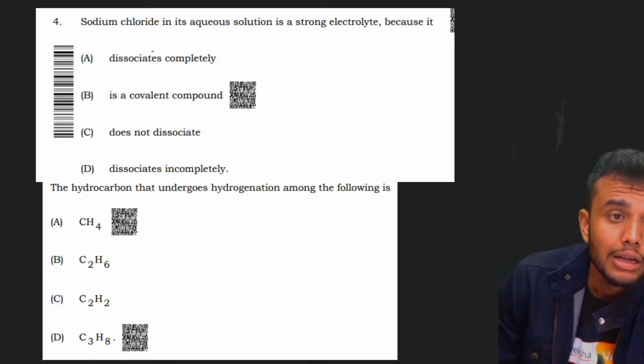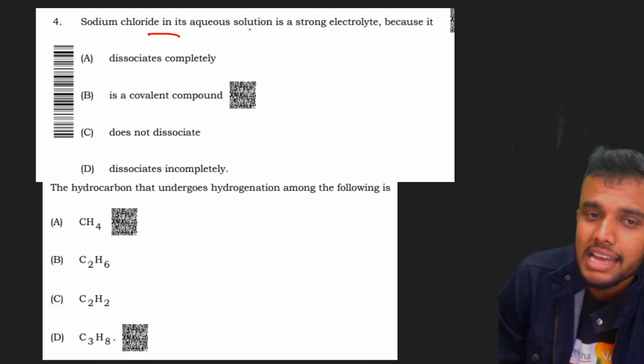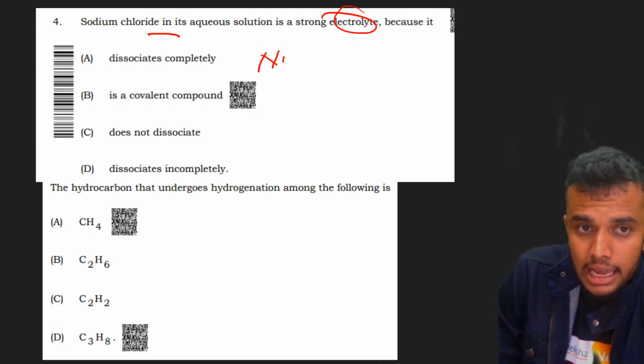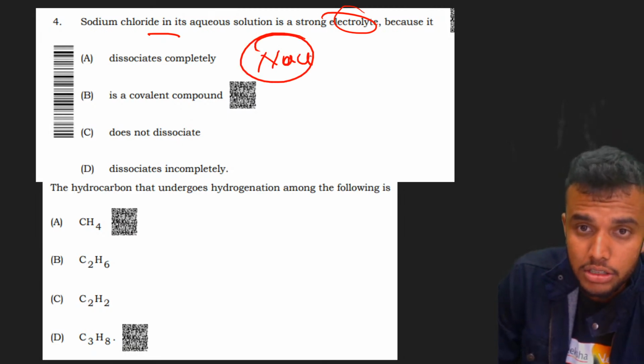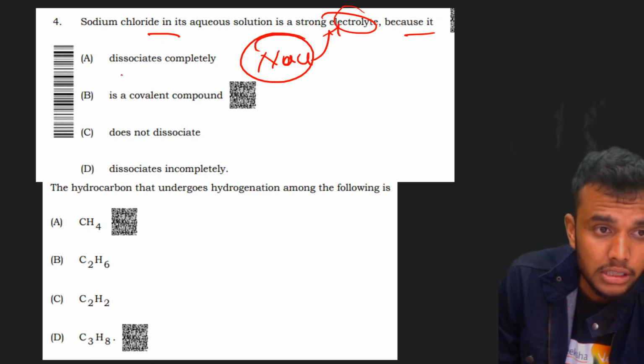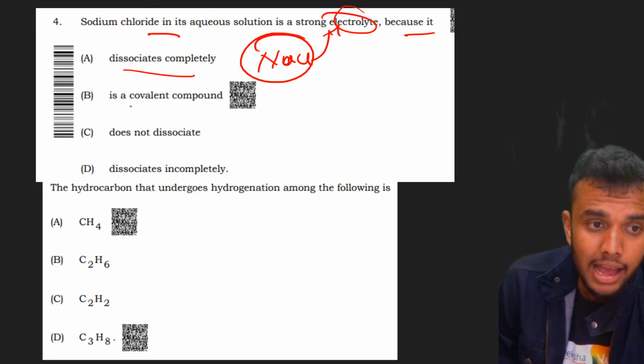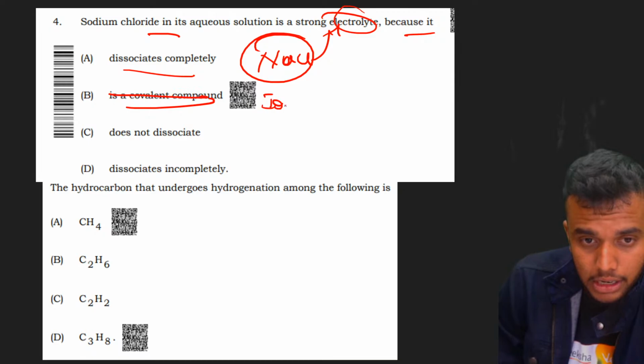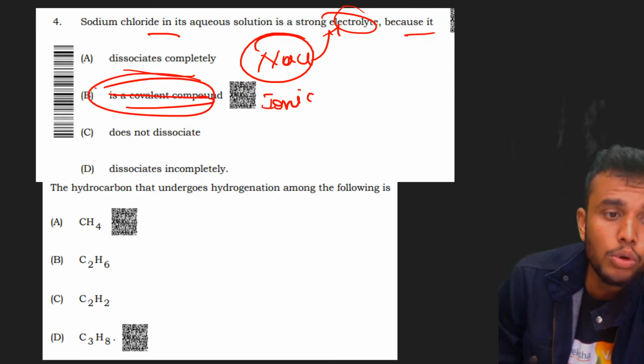Second year. Sodium chloride in its aqueous solution is a strong electrolyte. NaCl in its aqueous solution is a strong electrolyte. Why? Because it dissociates completely. It is a covalent compound. No, it is not the right answer. It is an ionic compound, right, students? That's why I ruled out option B.